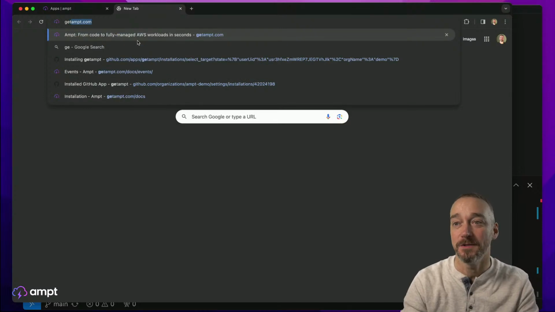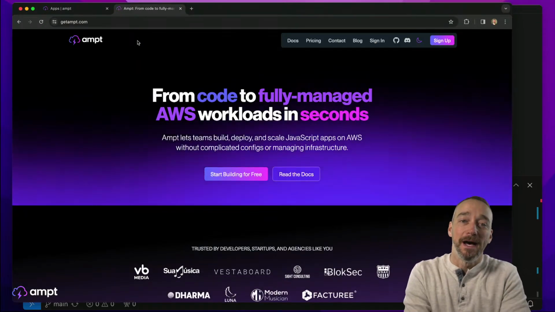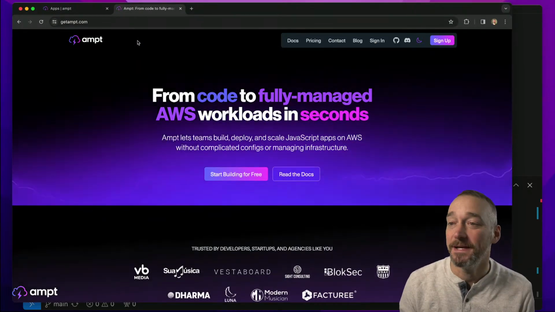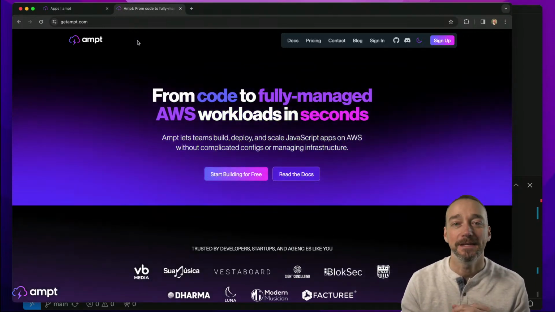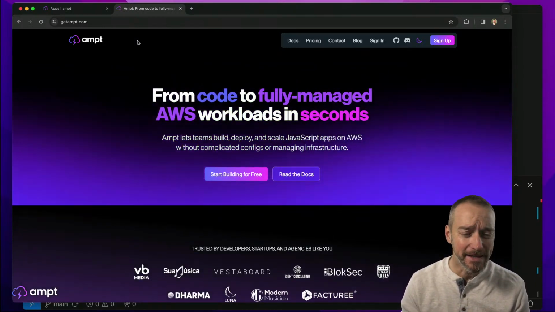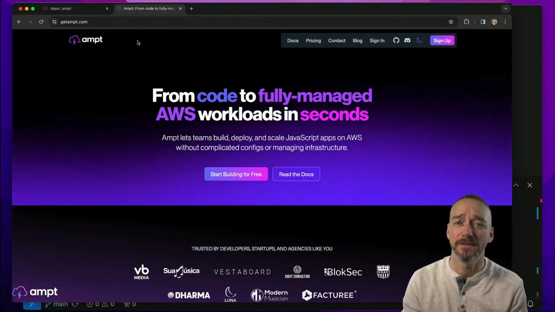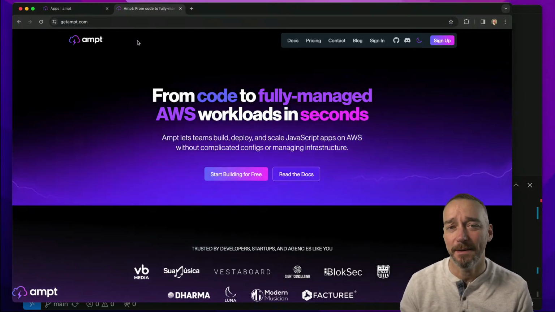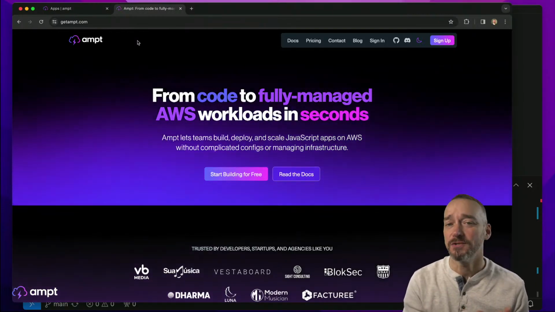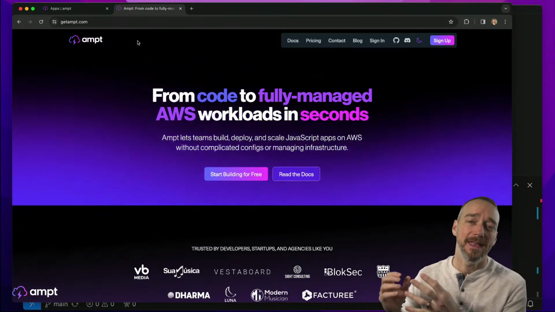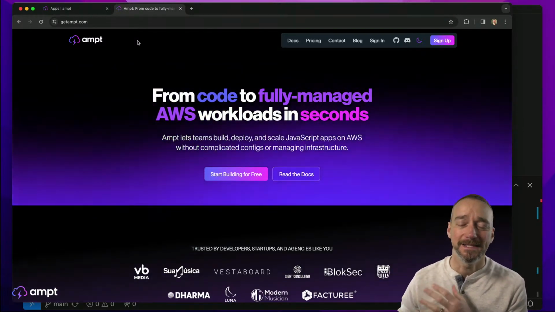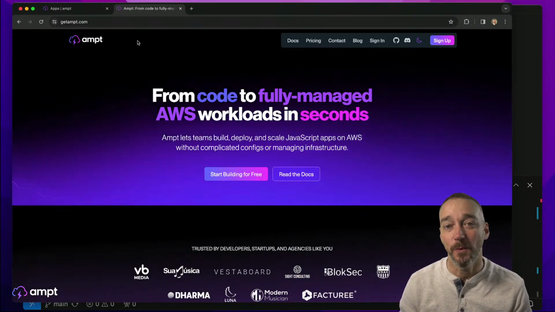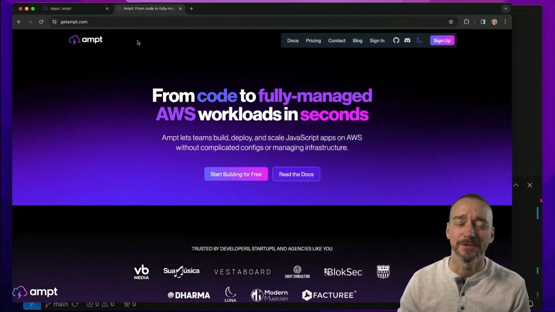I am Jeremy Daly. I am the CEO and one of the founders over here at Ampt. And again, just quickly, if you don't know what Ampt is, it's a tool that allows developers to quickly build applications by just writing application code, and then Ampt deploys the AWS environments for you and sets up everything and automatically determines what it is that you need, helps you manage and orchestrate those things.